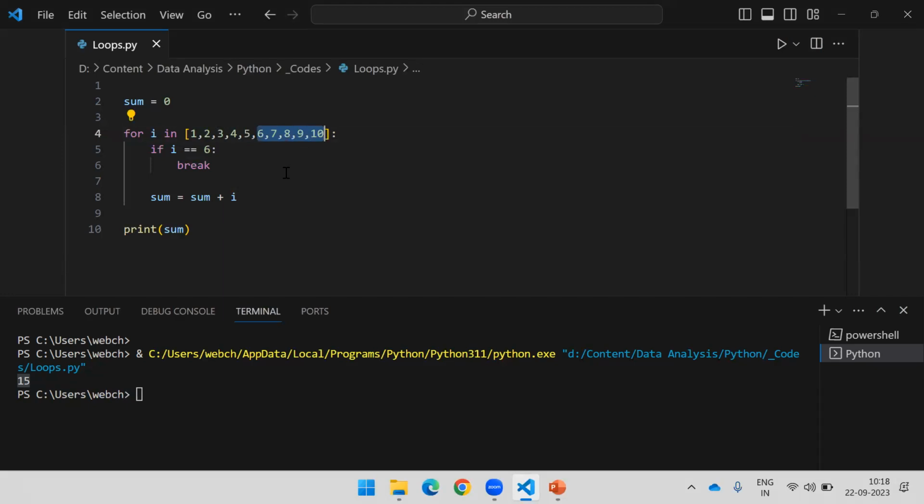Why is it not adding? We know that the sum of 1 to 10 should be 55, but it is stopping, and the sum value is 15 only. Why? Because of this break statement. It stops the execution the moment this condition becomes true, when i is equal to 6.